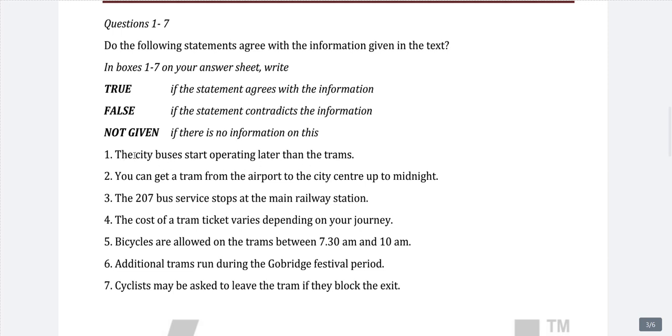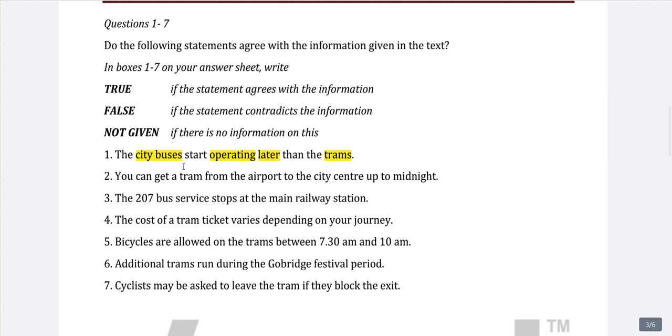We want to find out whether city buses start to work at a later time than the tram. Let's just say if trams start working at around 9 a.m., and city buses start around 9:05, 9:10, 9:02, anywhere after 9, so if the city buses start after the tram's time, we will say true.